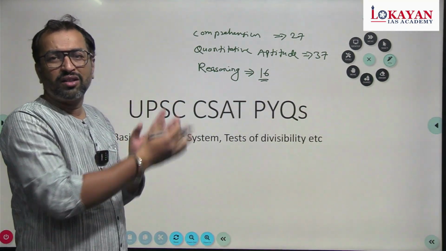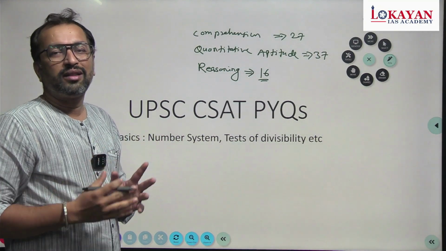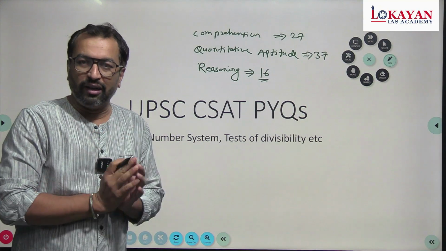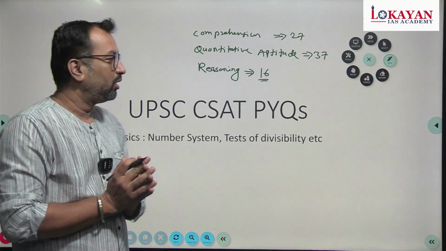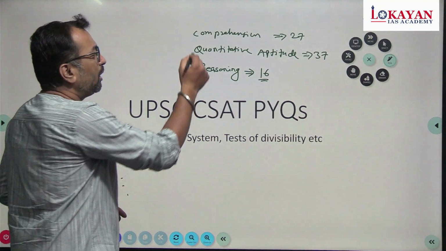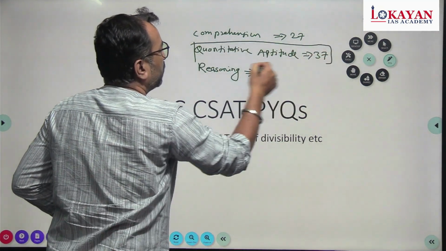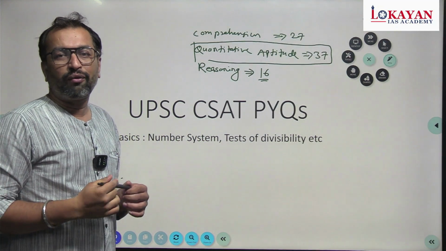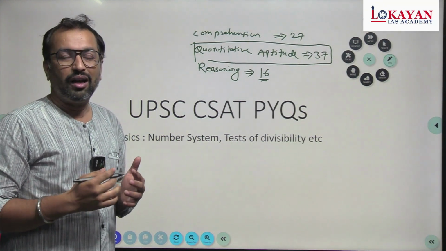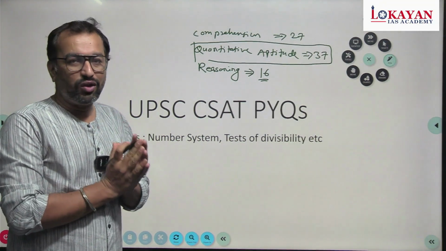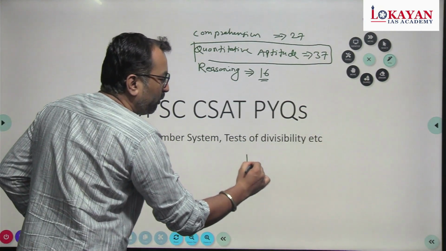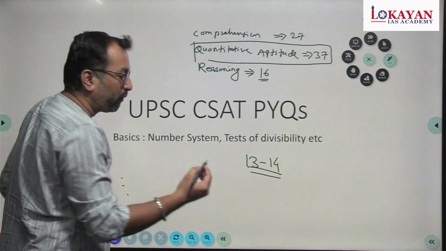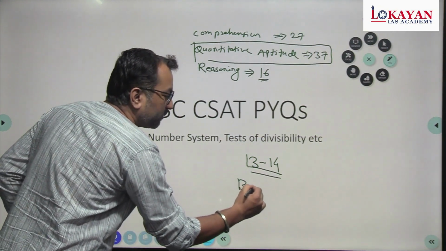So this classification is going to help you decide which section is more important, and according to your strength you have to focus on that section. In quantitative aptitude, as you can see, most questions were from this section, around 37, and in those 37 questions, around 13 to 14 questions were from basic mathematics.